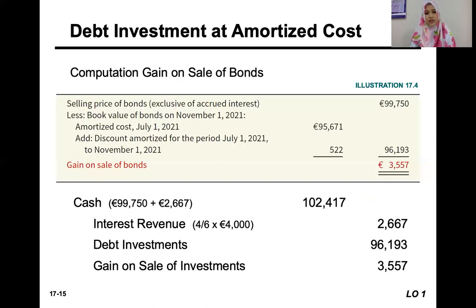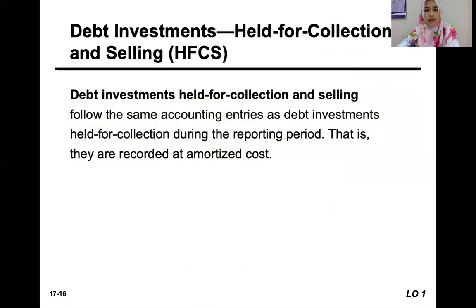So we get the gain on sale of investment. So let's say if the debt investment and interest revenue is higher than the selling price that we get, plus the interest in this case, we'll get the loss on sale of investment. So this is like the disposal of fixed asset, a similar case.